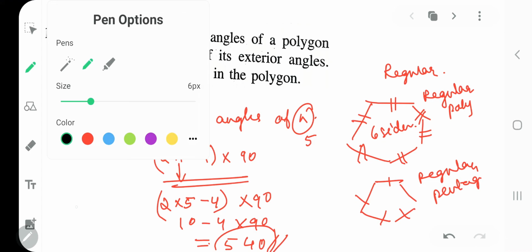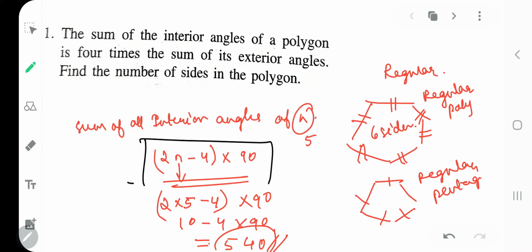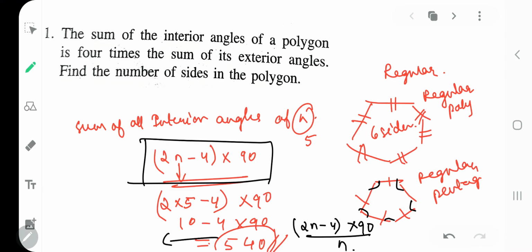Now you have to note down this formula, that is, finding the sum of all interior angles, and then I'll give you how to find each angle. ये तो आपको suppose 5 angles का sum मिल गया, और अगर आपको each angle find करना है तो what it will be, 2n minus 4 into 90 upon number of sides. How many number of sides? तो 2n minus 4 आपको suppose 540 sum of interior angles मिल गया. अगर आपको each चाहिए तो you have to divide by 5.